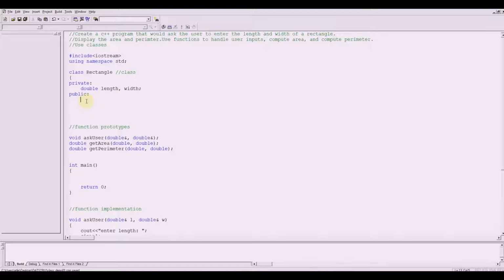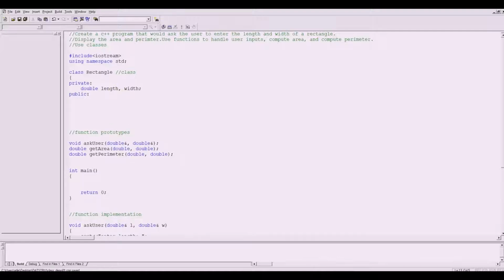If a function is not a member function of the class, it has no capability to modify or call the values length and width. Based on the problem, we will be using functions to handle user input, computing the area and the perimeter, so we are going to declare them as members of the class Rectangle.